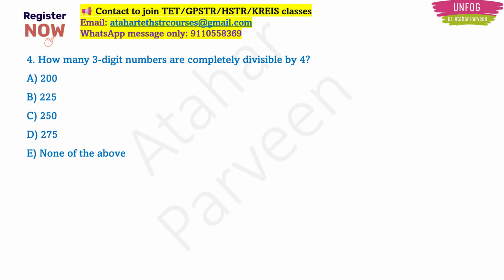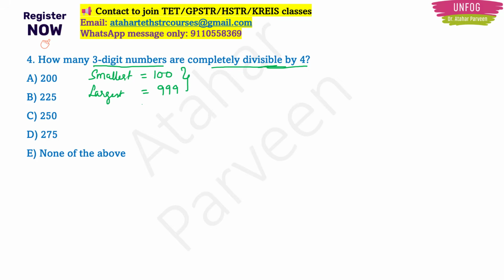Next question. How many 3-digit numbers are completely divisible by 4? See, first try to understand what they are telling. How many 3-digit numbers are completely divisible by 4? So what is the smallest 3-digit number? We know it is 100, right? Like that, what is the largest 3-digit number? It is 999, right? But we need numbers completely divisible by 4. So the numbers completely divisible by 4 in this range.